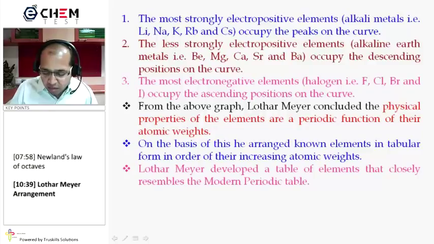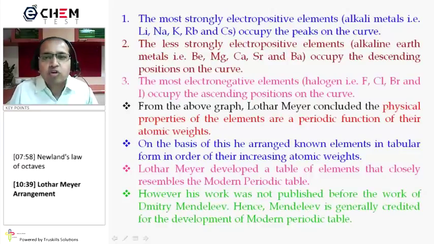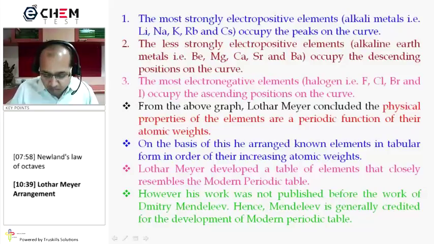Lothar Meyer developed a table of elements that closely resembles the modern periodic table, but very few people know about Lothar Meyer. The reason is that his work was not published before the work of Dmitri Mendeleev was published, and hence Mendeleev is generally credited for the development of the modern periodic table.